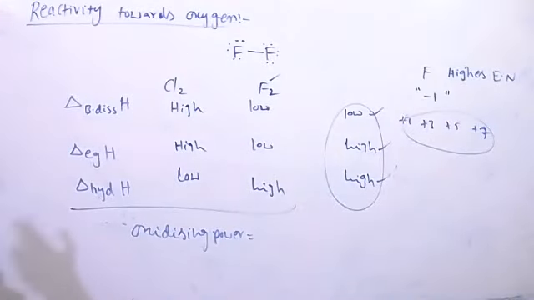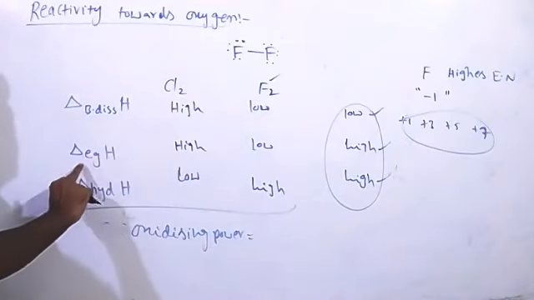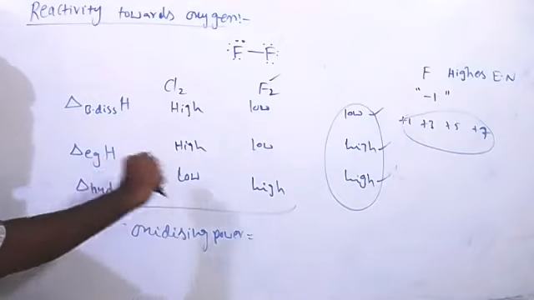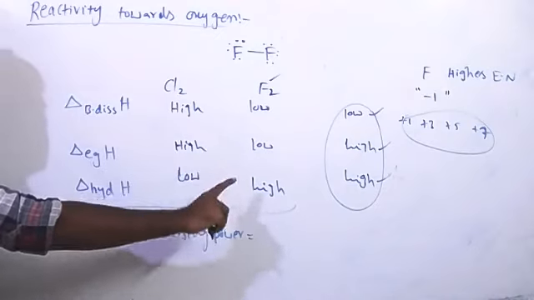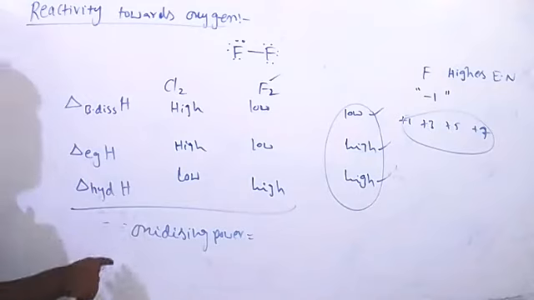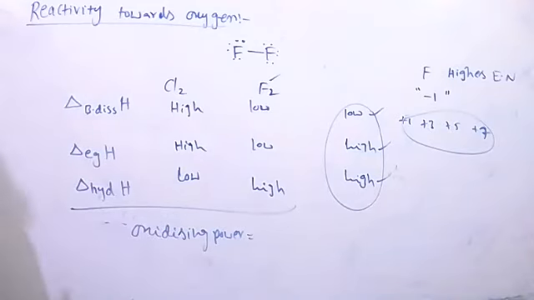So if you write that point, bond dissociation enthalpy is the highest for chlorine, lowest for fluorine. Electron gain enthalpy is high for chlorine, lower for fluorine. Don't write like this, write line-wise in the examination. Hydration enthalpy is lower for chlorine and highest for fluorine. So overall, considering all these factors, oxidizing power is highest for fluorine.